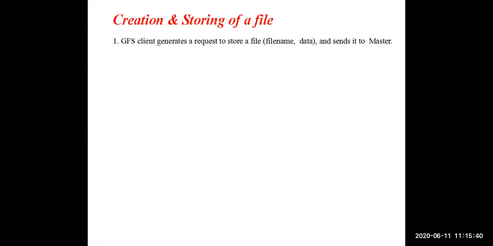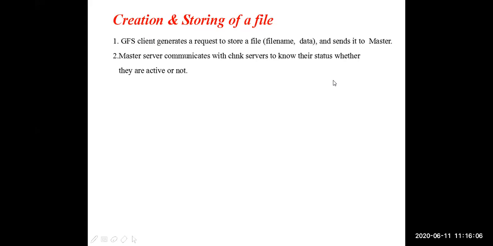Now, storing a file. The first step: whenever a client wants to store a file, he will generate a request to the master server, sending the file name and data. Okay, I want to store a file with some data in your file system. Guys, are you getting the voice? That is the first step done by the client: he goes to the master server for storing a file.